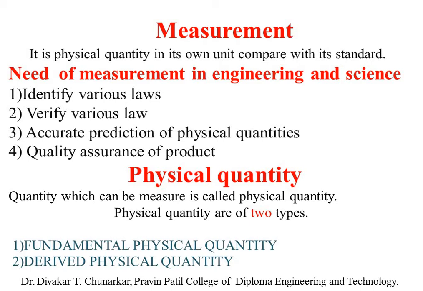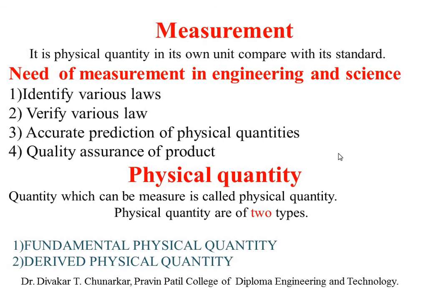Number one, fundamental physical quantity, and number two, derived physical quantity. Keeping in your mind, these two are physical quantities. You have to know the definition of physical quantity: those quantities which can be measured. A quantity which can be measured is called a physical quantity, and physical quantities are of two types. Number one, fundamental physical quantity. Number two, derived physical quantity.